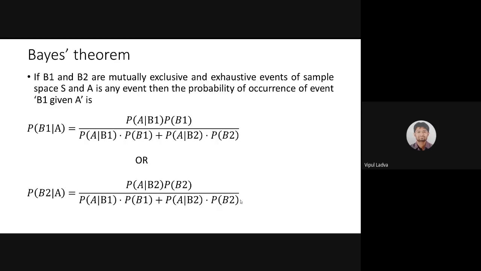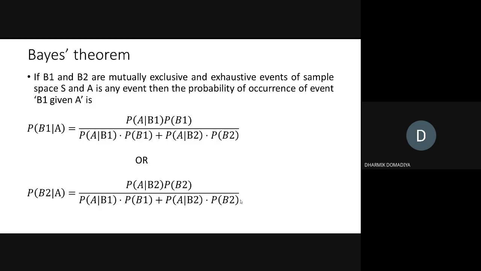Now, why am I using P of A over B1 into P of B1 in the numerator? Can you explain this? Any of you? Yes, Dharmik, let me give an example for this.